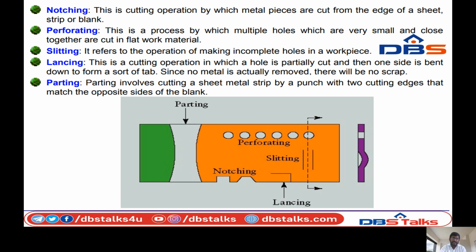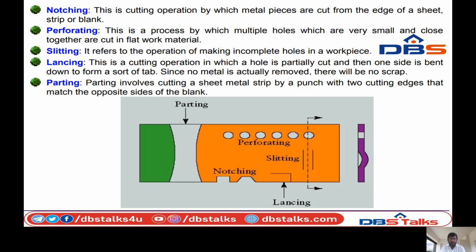Next, slitting. It refers to the operation of making incomplete holes in a workpiece. You can see the figure also. We cut the material passing through incomplete circular holes. The operation making incomplete holes in the workpiece is called slitting.